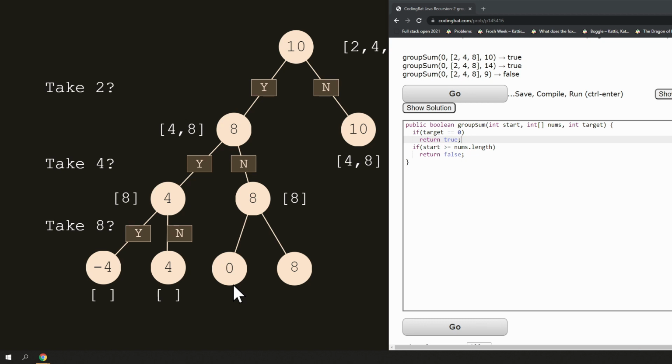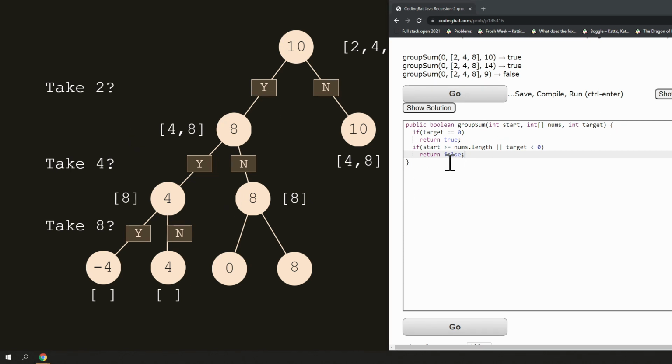But you know that there are no negative numbers in the array, so there's no way I can make -2. So how do we capture that? Well, if somehow target is less than, not less than or equal to, just less than 0, you return false.